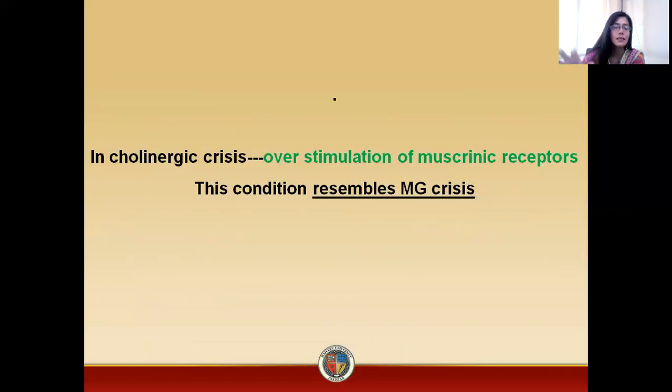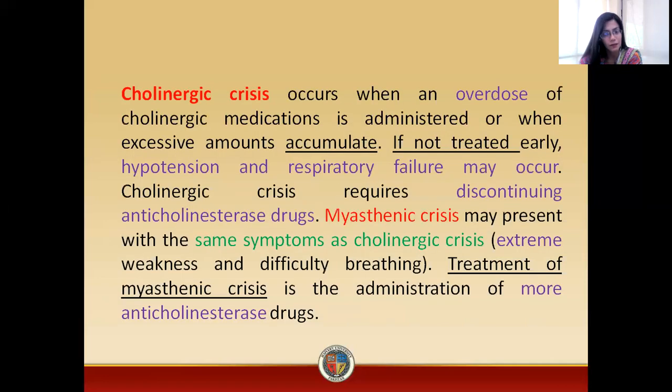Now, what is cholinergic crisis? Basically, in cholinergic crisis, there is overstimulation of the muscarinic receptors. This condition no doubt resembles myasthenia gravis. In cholinergic crisis, we have accumulation of acetylcholine. If not treated, it will lead to hypotension and respiratory failure. So ultimately, we have to discontinue the anticholinesterase drug as well.